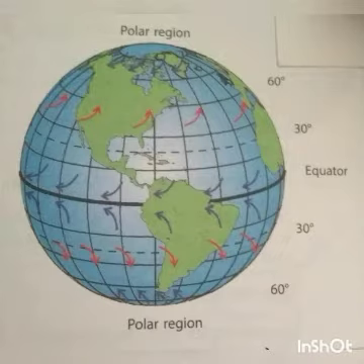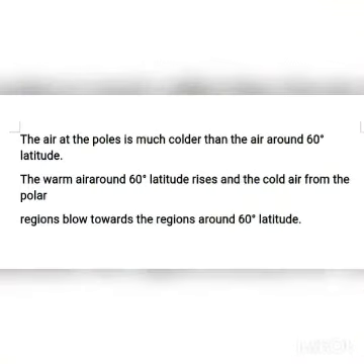The cooler air from the regions up to 30-degree latitude on either side of the equator blows towards it. The air at the poles is much colder than the air around 60-degree latitude. The warmer air around 60-degree latitude rises and the colder air from the polar regions blows towards the regions around 60-degree latitude. So in polar regions we feel very cool.